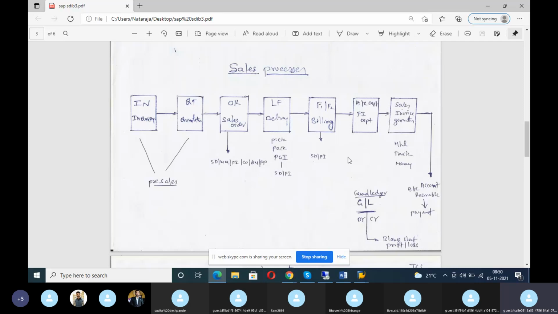Okay, so I'm going to do this. Tomorrow again we'll meet. Once again I'll show you all the master data. I'll create and show you. Then I'll create a standard order. Then I'll show you cash sales, rush sales. Then I'll go to consignment sales tomorrow. If you know the various sales, then only I can tell the S4 HANA theory. Then you can take the exam. That is why this is very, very important.